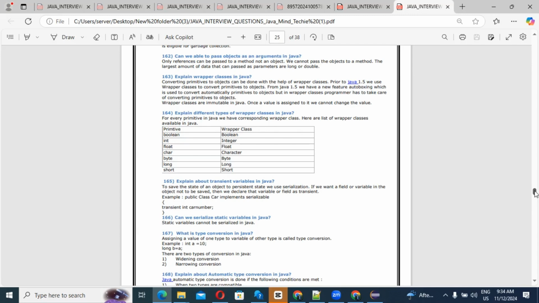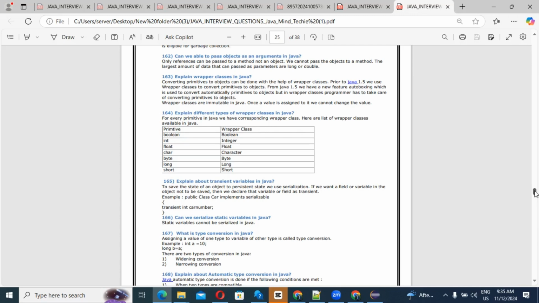If you want a field or variable in the object not to be saved, then we declare that variable or field as transient. I missed out: this is not used in multi-threading. It is used in the serialization process. Volatile is the keyword generally used in multi-threading. But transient is the type of variable used when saving the state of an object to a persistent state.